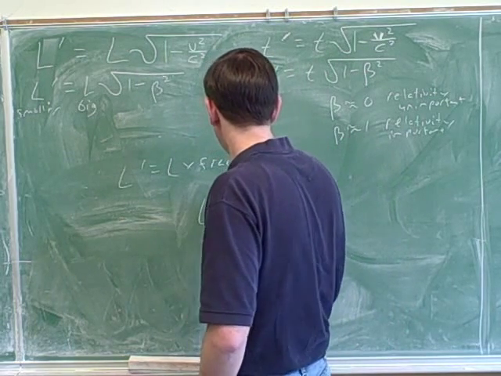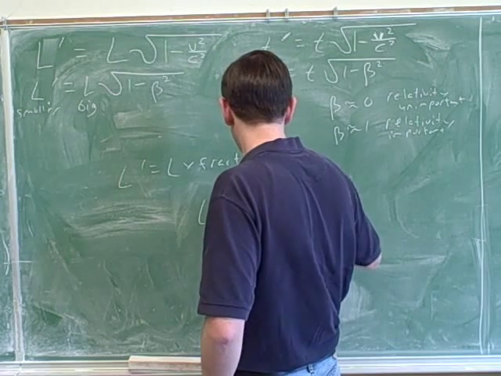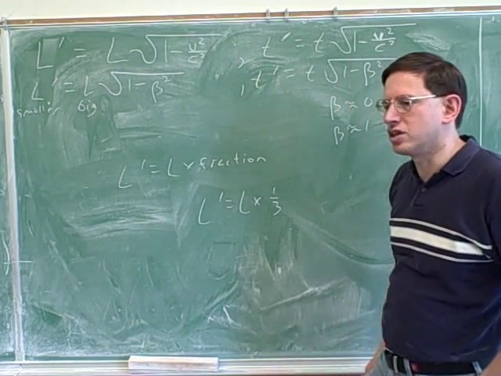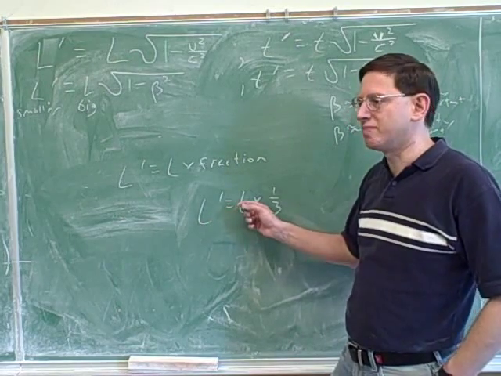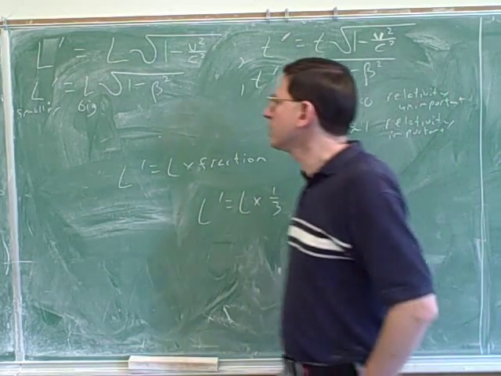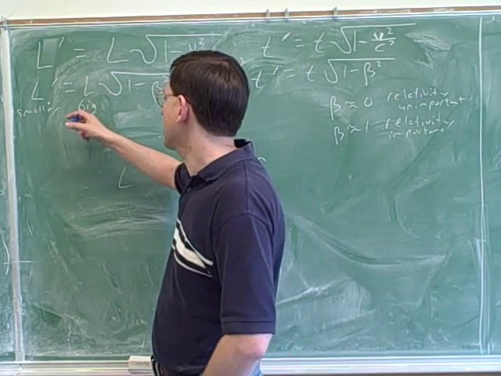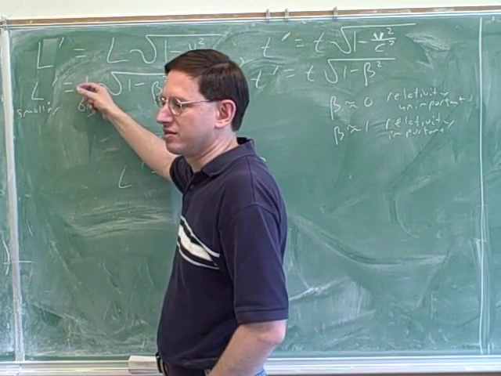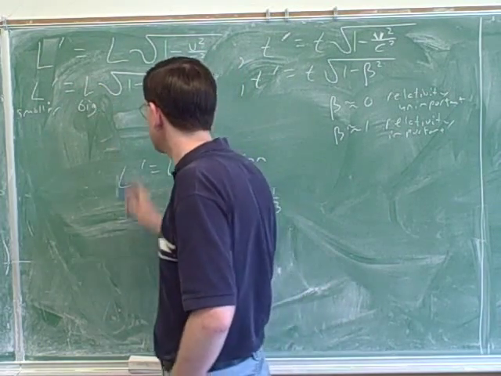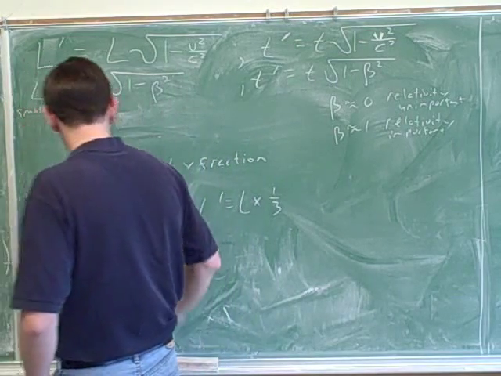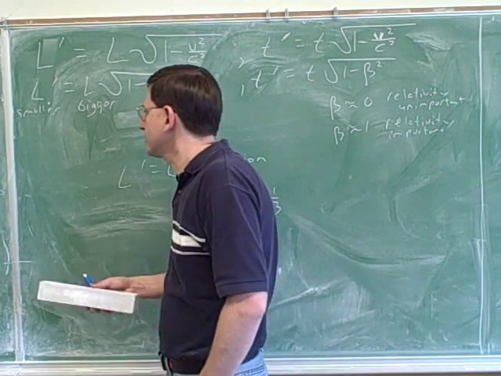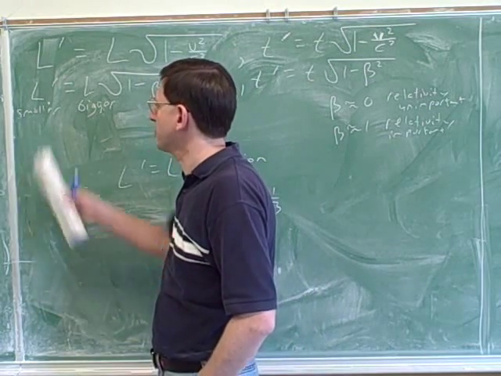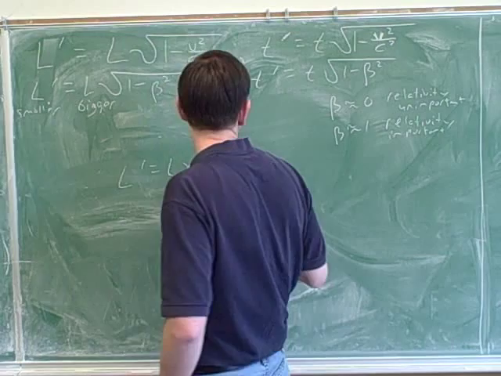For example, if you just looked at this equation here, I think it should be pretty clear that this means that L prime is 1/3 of L. That means that L prime is less than L. Well, that's basically what this equation says. It's saying that L prime is a fraction times L. So L must be the bigger number. Okay. It turns out that even though this seems trivial, this is really the key to solving most of the relativity problems you'll see. The key is just knowing which of these variables is bigger and which is smaller.